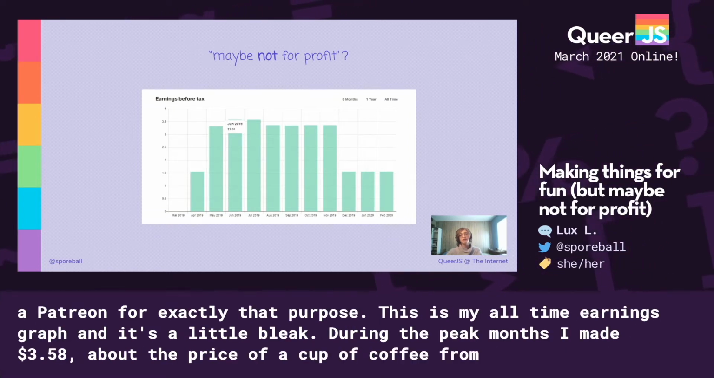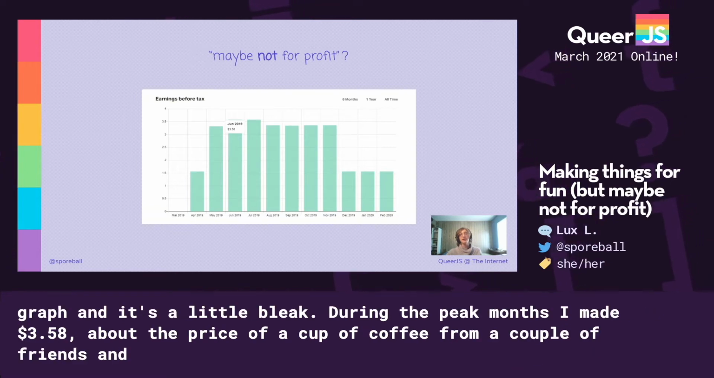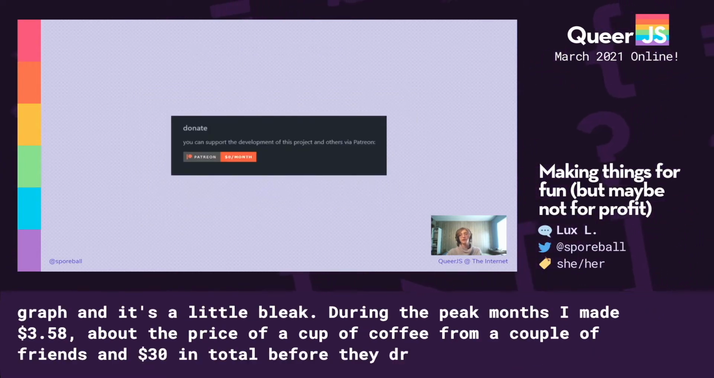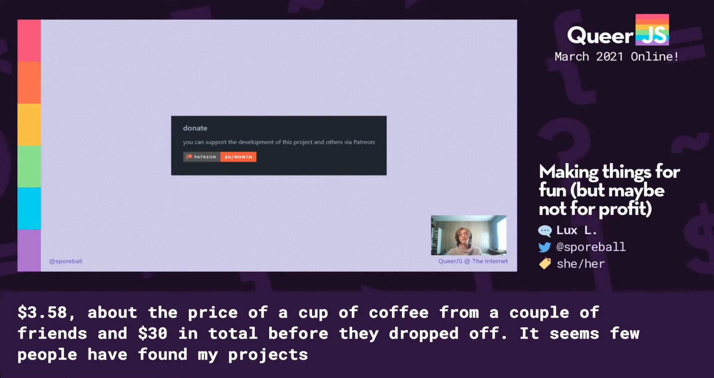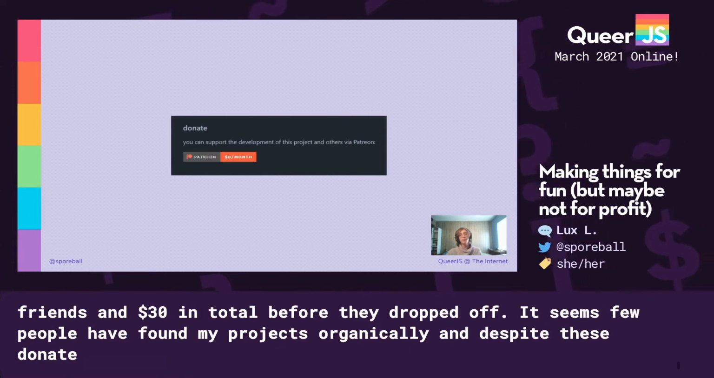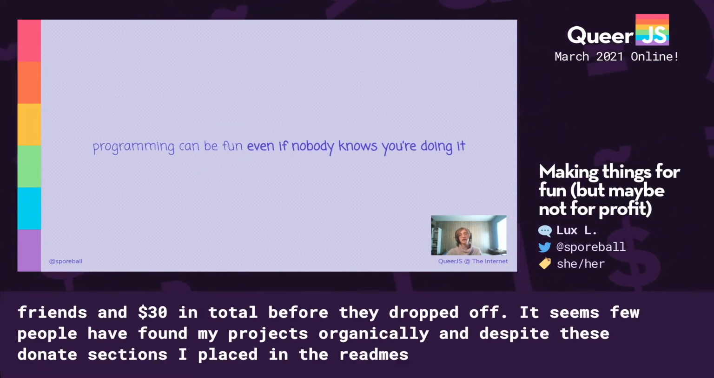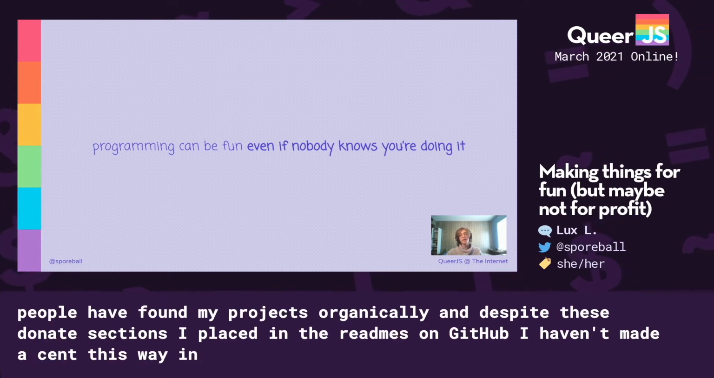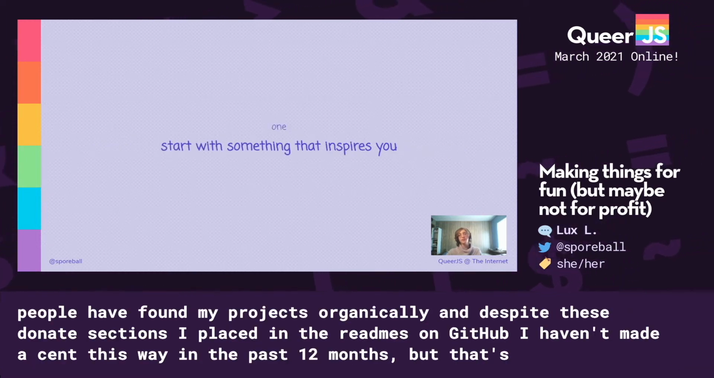It seems very few people have ever found my projects organically, and despite these donate sections I placed in the readmes of most of them on GitHub, I haven't made a cent this way in the past 12 months. But that's okay, because programming can be fun, even if nobody knows you're doing it. So let's get into the first method. Start with something that inspires you.